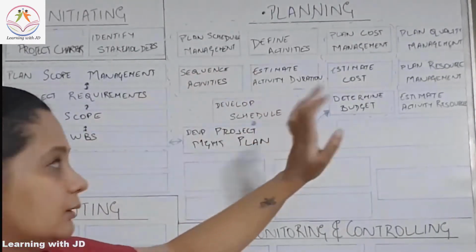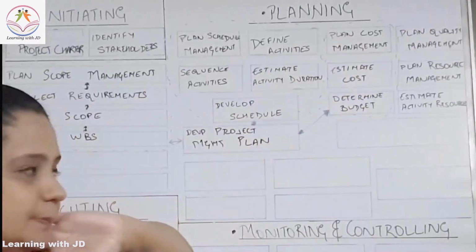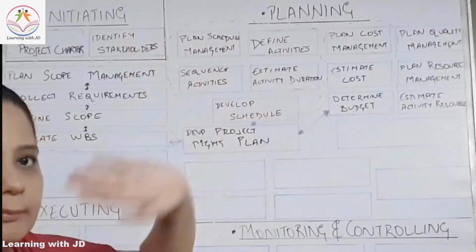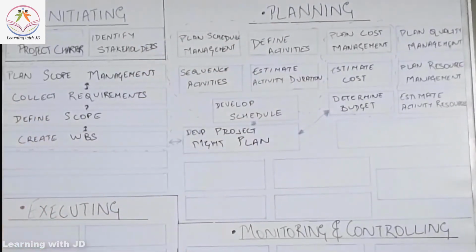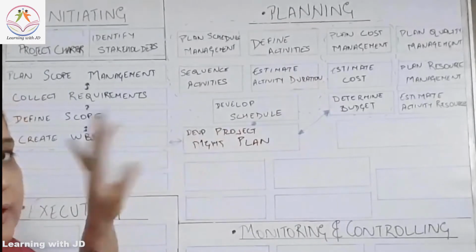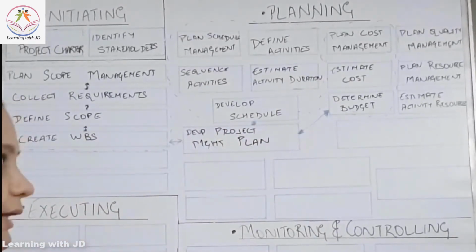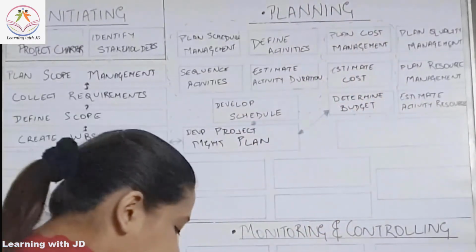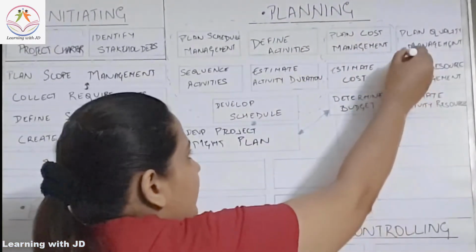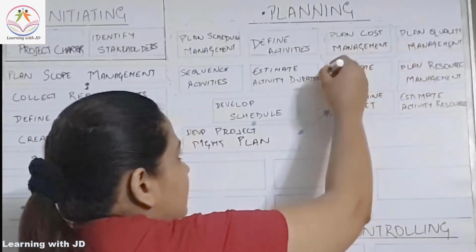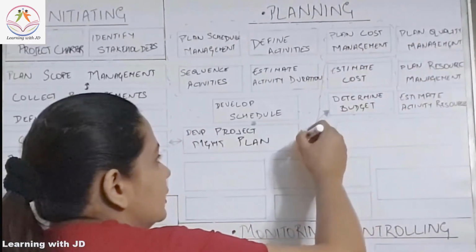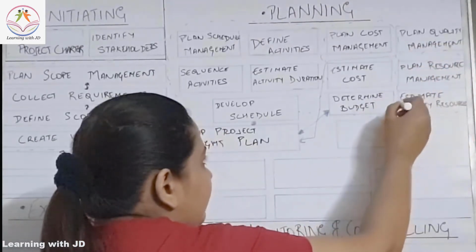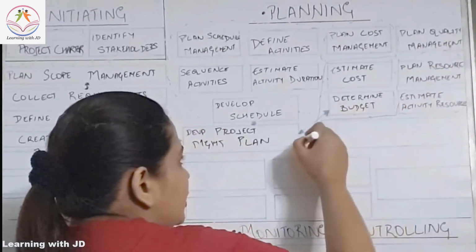Two components are done. Then we move on to the cost part. We do plan cost management, estimate cost and determine budget. There are 3 processes under cost. Put it as a part of the develop project management plan. And then another 2 components, we looked at the quality and resources. These will also come into the project management plan. This will also be combined and will be a part of the project management plan.